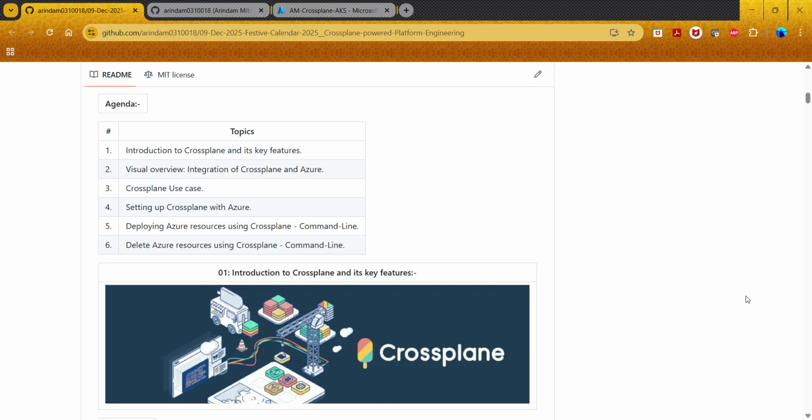Today this is a very, very sneak peek kind of a thing. I'll try not to make it a long video, but to be very quick, a sneak peek of how Crossplane works: what is Crossplane, a little bit about the key features, how it integrates with Azure, what the use cases are, and a small demo regarding how you can deploy an Azure resource group using Crossplane. That's all in the agenda, and then we'll finally delete the resource group using Crossplane.